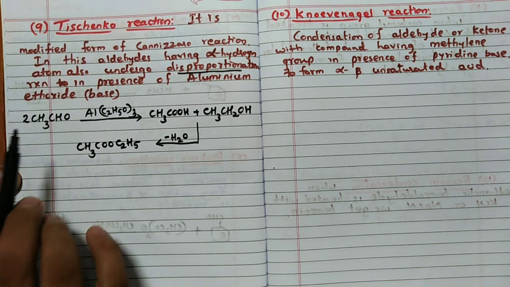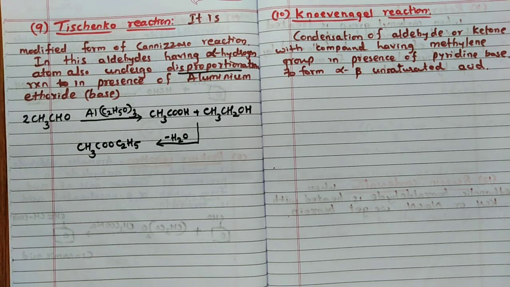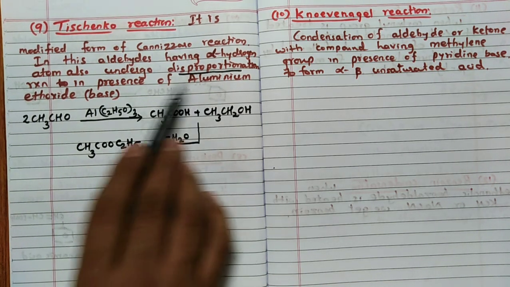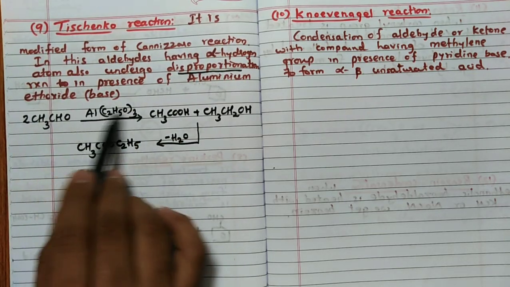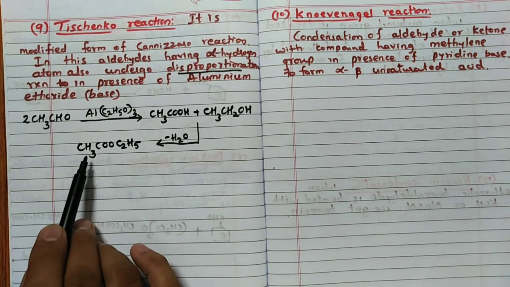So similarly, the Cannizzaro reaction takes place in presence of a strong alkali, that is KOH or NaOH, but here it is taking place in presence of aluminium ethoxide. If it is aluminium ethoxide, then the reaction will take place like this.